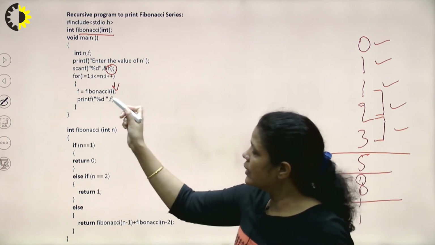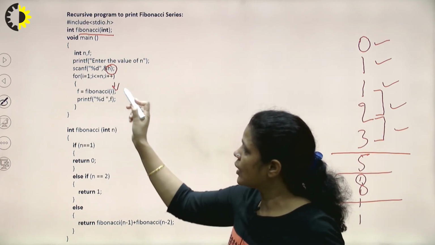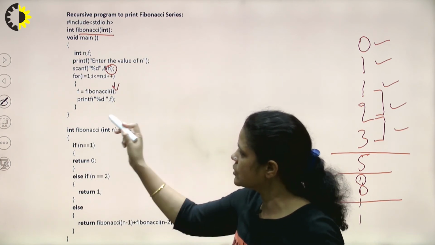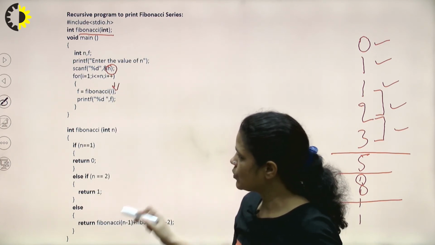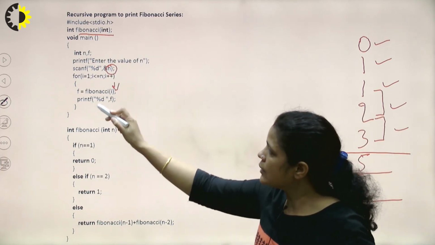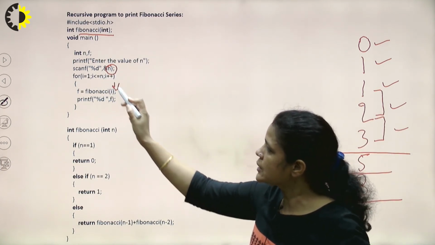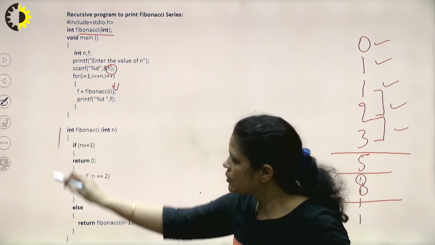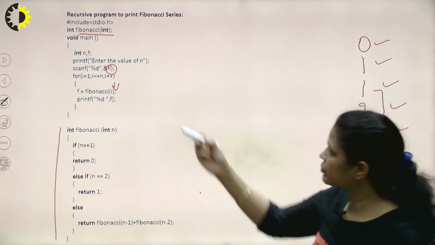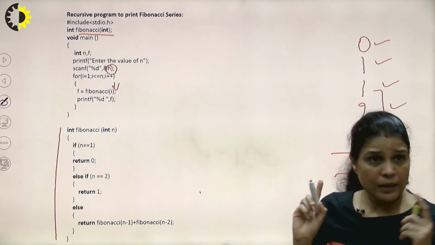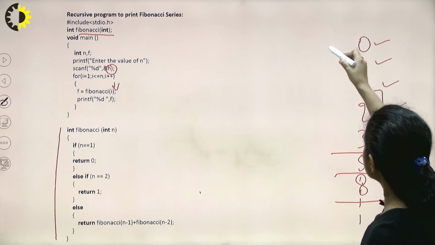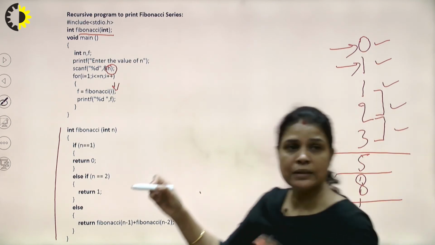So for every term we are calling this Fibonacci function. For term 1 we are calling this Fibonacci function. This first term will be executed recursively and return the value. For the second term, i equal to 2, this Fibonacci function is called recursively and it will complete the second term. And in the case of the Fibonacci series, what is the base criteria? These two terms are given to us, so we will take these as the base criteria.